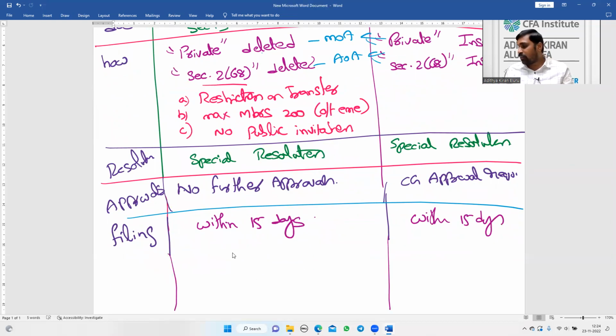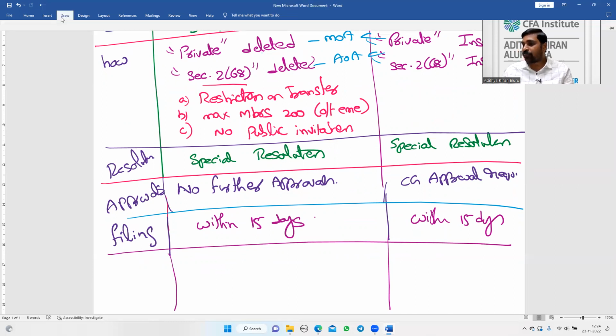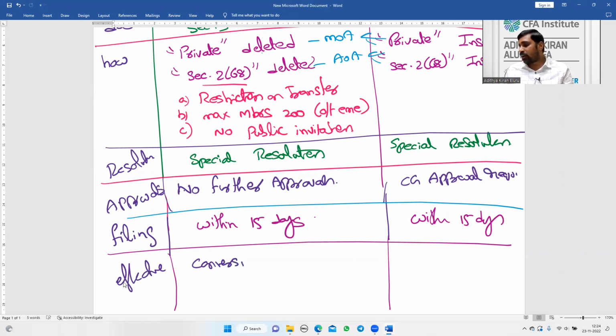So from which date the alteration is effective. In case of a public to private, alteration is effective. So conversion is effective from the date of alteration.